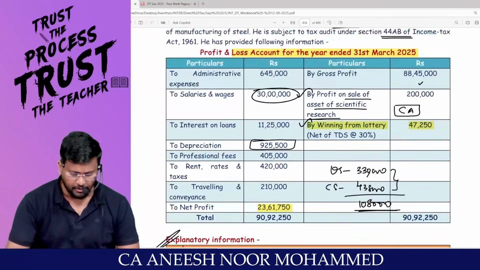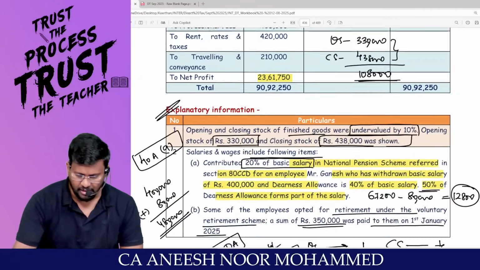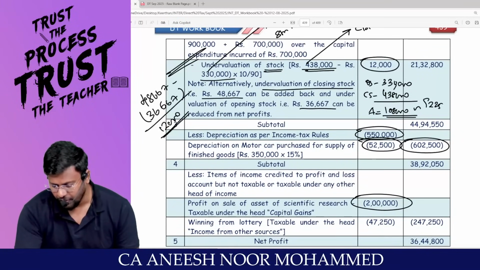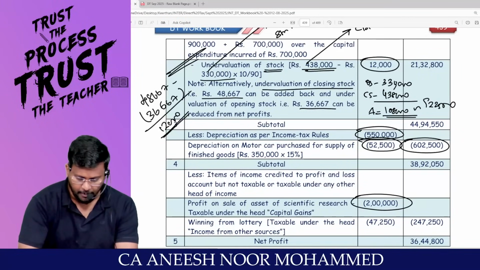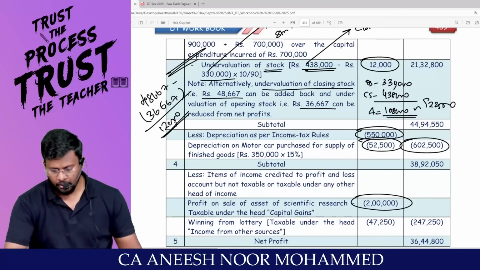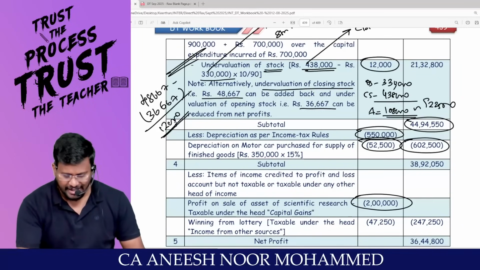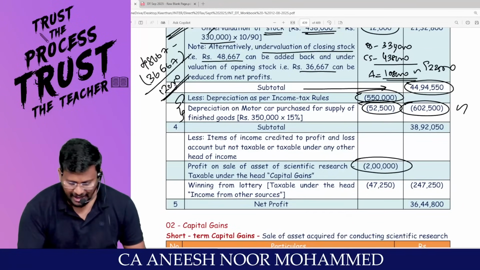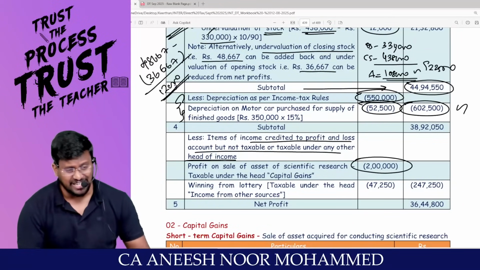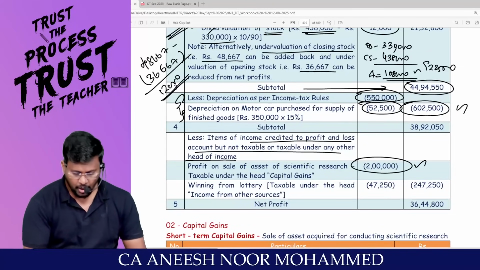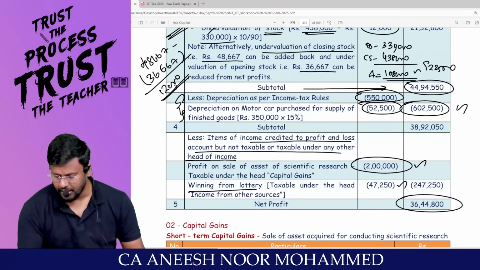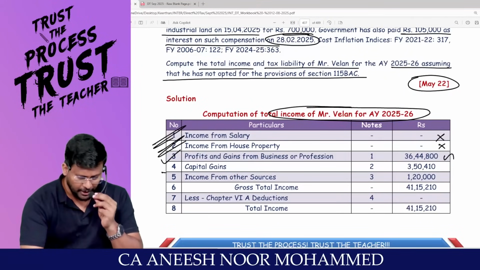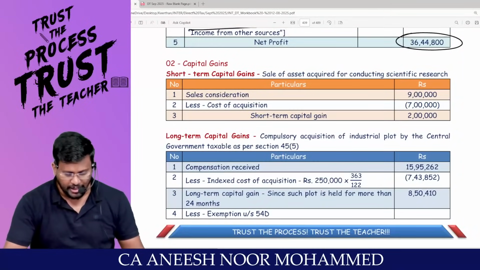What is the depreciation debited to P&L? 9,25,500. That 9,25,500 should also be added back. So you will be getting 44,94,550 as the subtotal. From that, I have to reduce the real depreciation. Have you understood that? Then items credited to P&L account and taxed under other heads of income should be reduced. Winning from lottery should be reduced. You will be getting net profit of 36,44,800. Accepting.